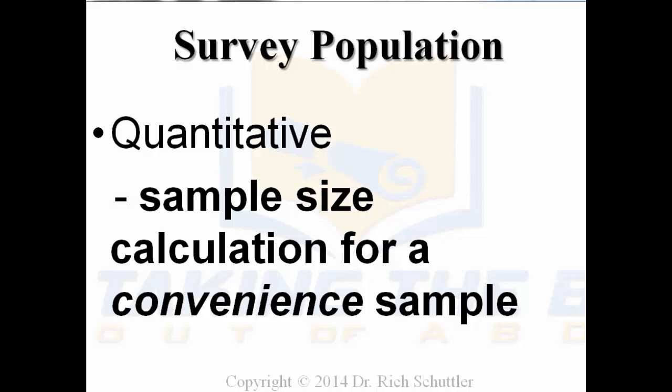In my dissertation, I did a mixed method study. I did a quantitative survey with 12 questions. There were 835 people who I could have gone to as the sample for my survey. Now I could have done a calculation and figured out what would be a fair representation, but I was able to get the survey to every one of those 800 and some people. So rather than doing the calculation, I got the survey to everybody.